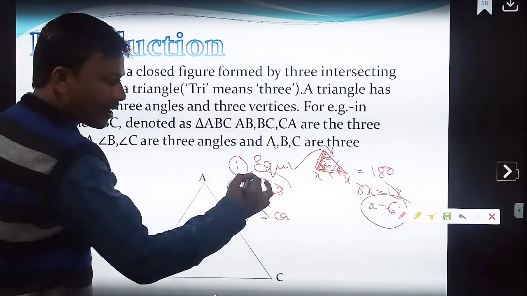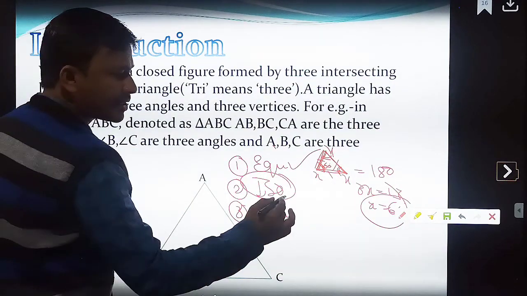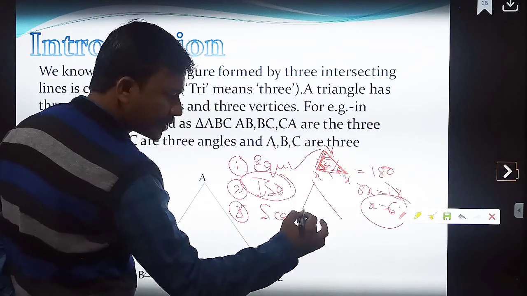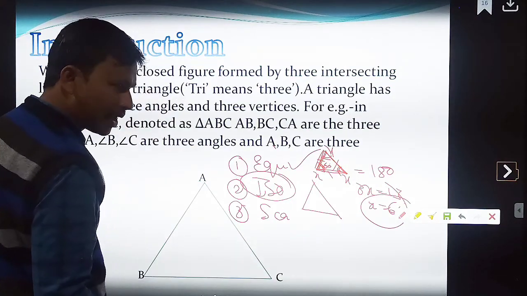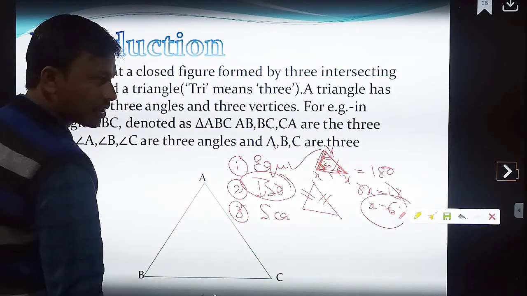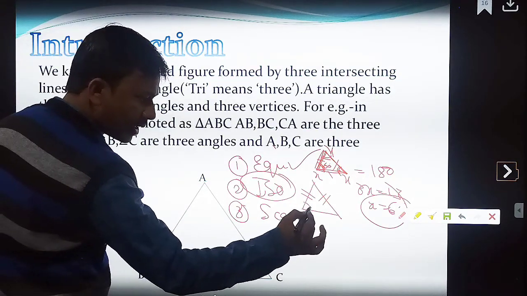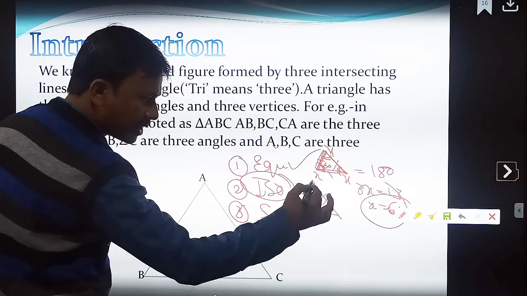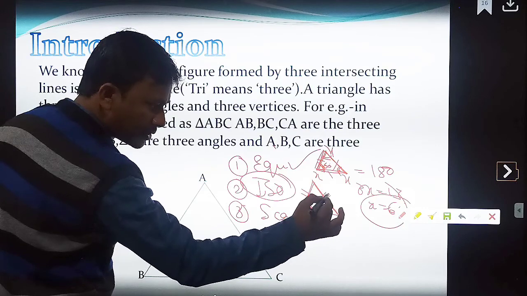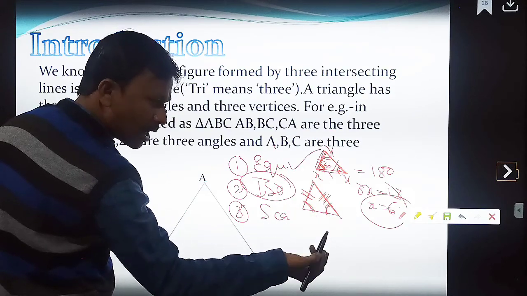Next, we will be having what? Isosceles triangle. What is the meaning of isosceles triangle? If any 2 sides of a triangle are equal, then that triangle is called as what? Isosceles triangle. In an isosceles triangle, angles opposite to equal sides are always equal.